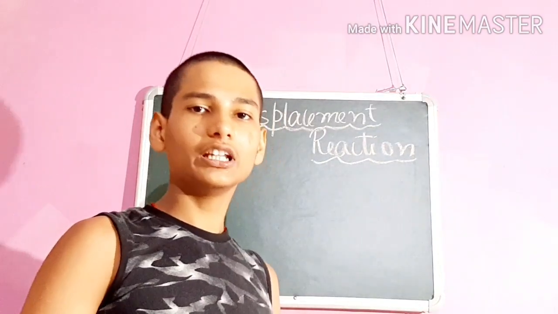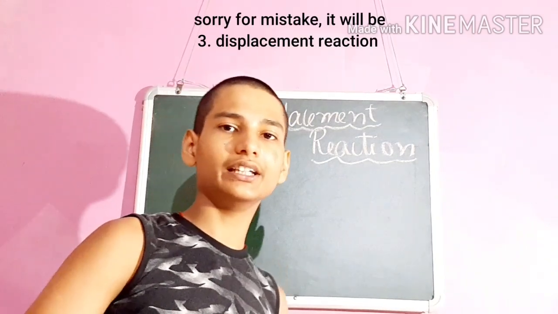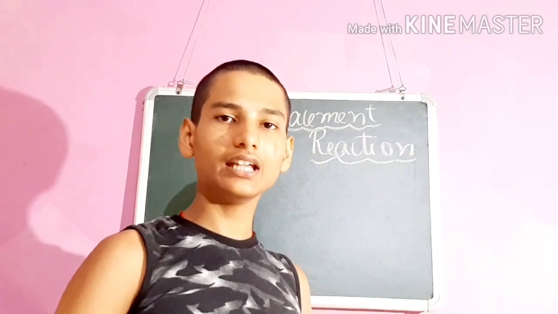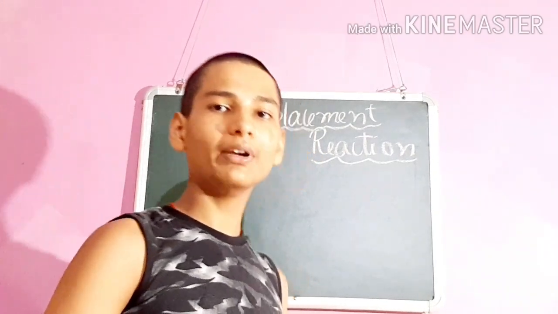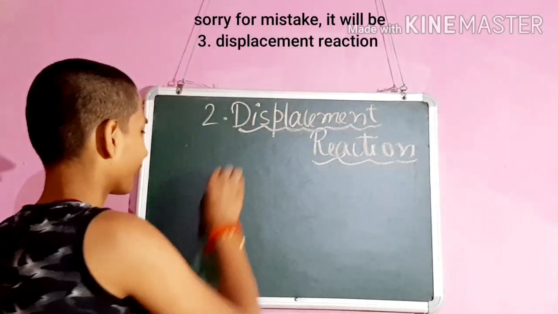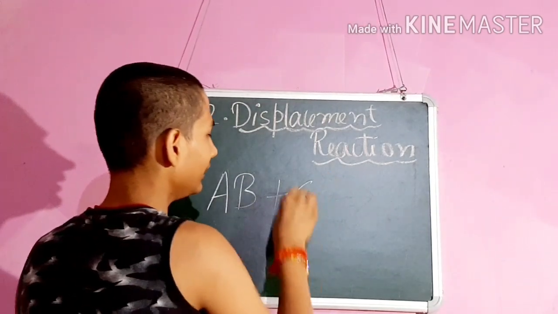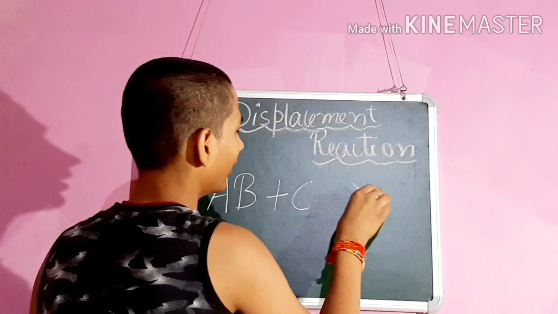The third property of displacement reaction says a more reactive nonmetal displaces a less reactive nonmetal from its aqueous solution. AB is an aqueous solution and C is a nonmetal.